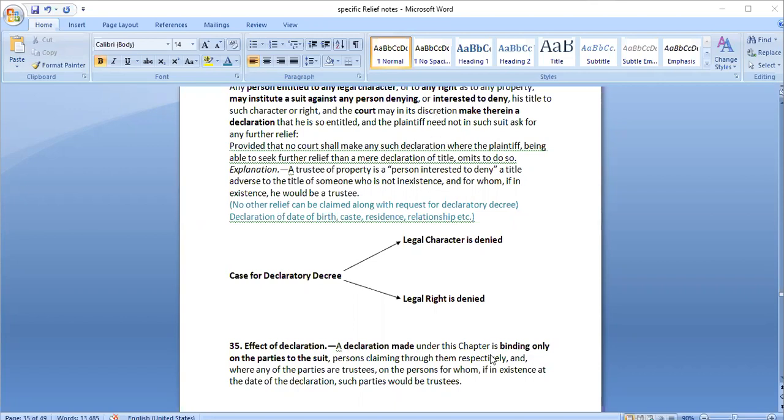Last sections were clear, right? Yes, ma'am.